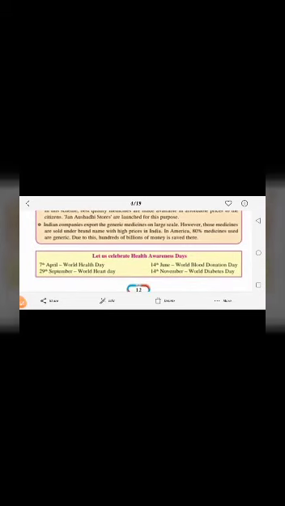Here they have given some health awareness days. 7th April, World Health Day. 14th June, World Blood Donation Day. 29th September, World Heart Day. And 14th November is World Diabetes Day. So these are some health awareness days.